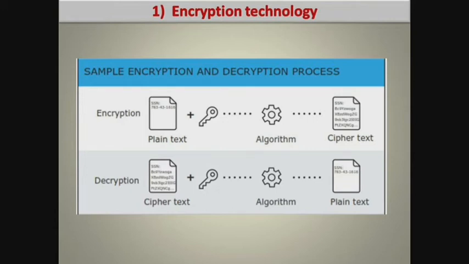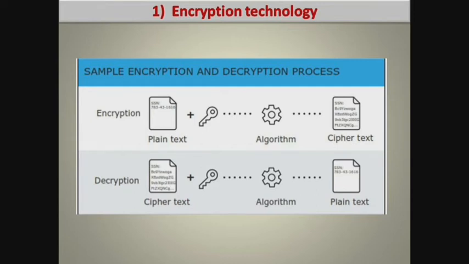Now the ciphertext will be transferred over internet to the receiving system. So no one will see the text because it is in unreadable form, and the data will be transferred in a secured way. In the receiving end, decryption process will take place. Decryption is the process of converting the ciphertext into plain text.